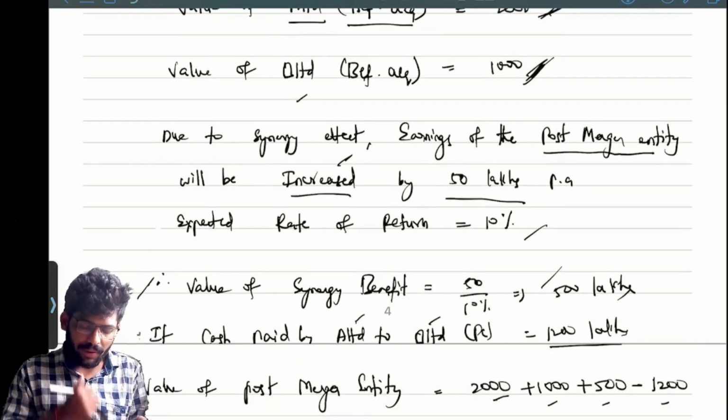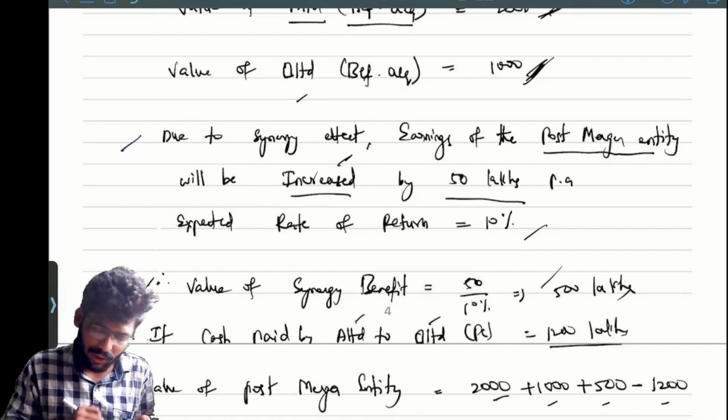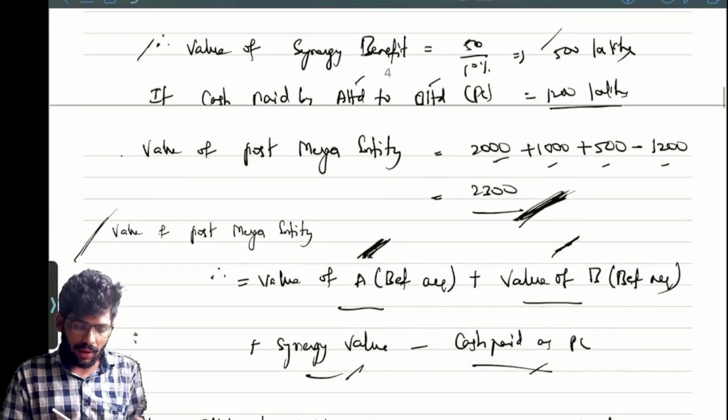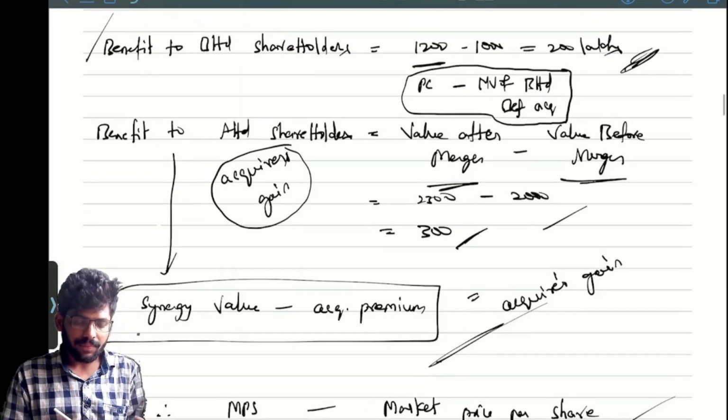So we have seen the value of synergy benefit. How to calculate here? 50 lakhs is the increased amount, that is the synergy amount, divided by 10%. That is nothing but the value of synergy benefit. Okay, so we are done with all these things. Synergy value, here, see here.